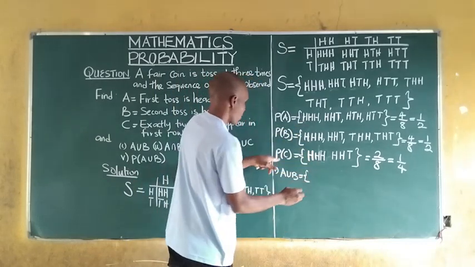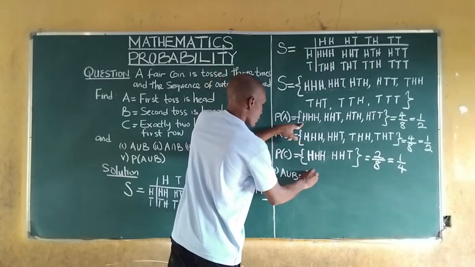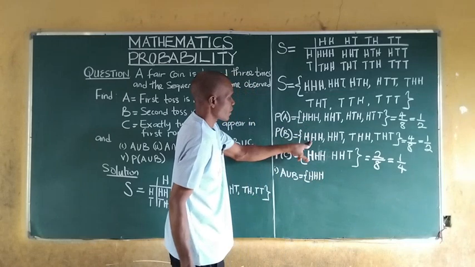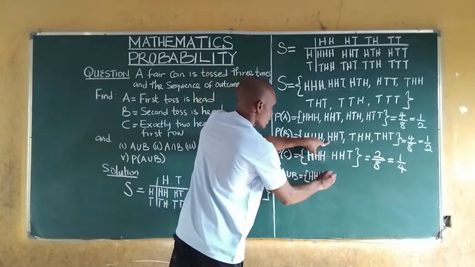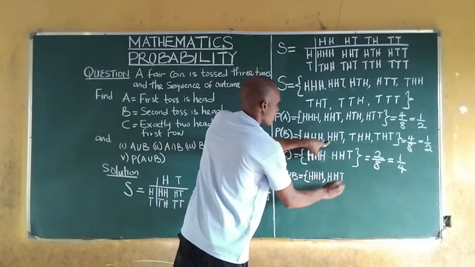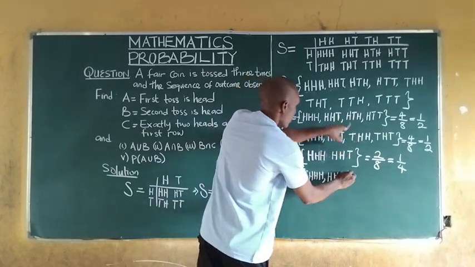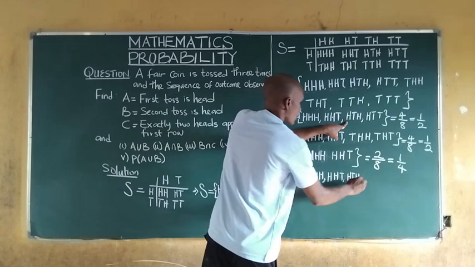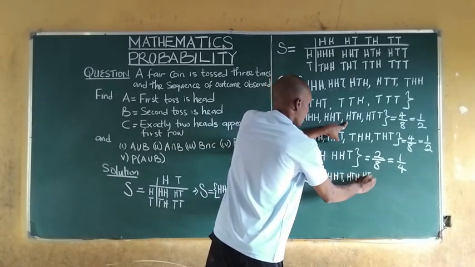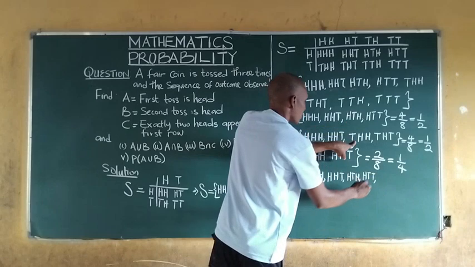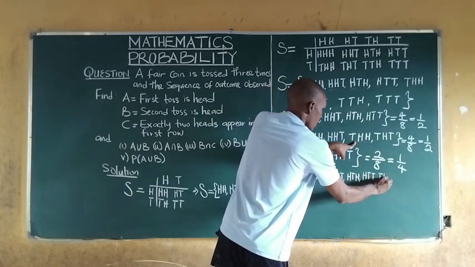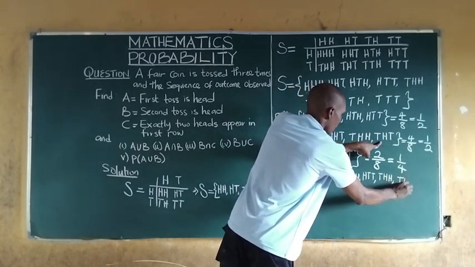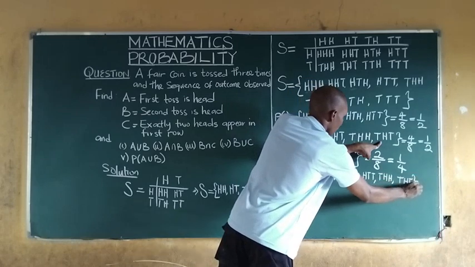So we have head, head, head. They are common, we'll take one. Head, head, tail is common, we'll also take one. Then head, tail, head; head, tail, tail; tail, head, head; and tail, head, tail.